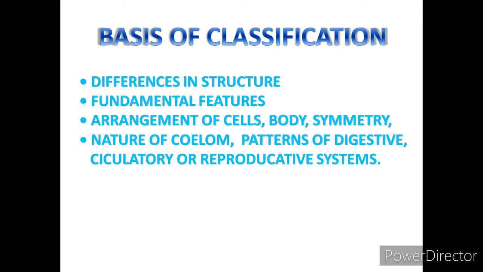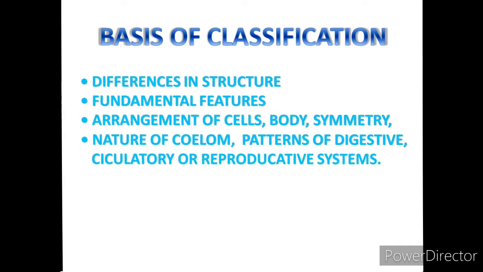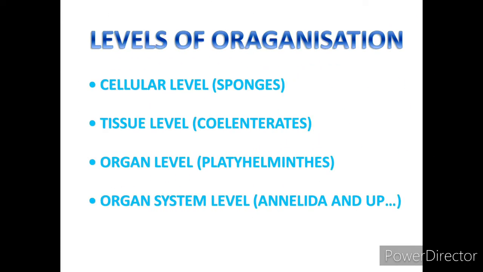Differences in structure, fundamental features, arrangement of cells, body symmetry, nature of coelom, patterns of digestive system, circulatory system or reproductive system. So the final outcome will be level of organization.